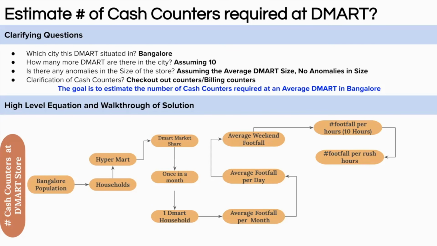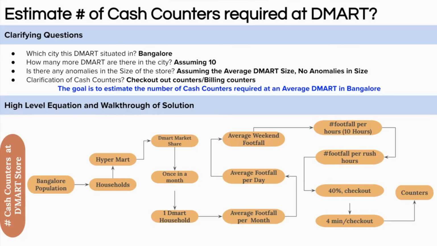So the number of counters would be designed in such a way that the peak demand can be fulfilled. Now we can assume that 40% of the peak footfall do check out in that 1 hour. It's just an assumption. So on an average, we can assume that a checkout takes 4 minutes. So now we know how much time 40% of checkouts will take, right? And we have only 60 minutes. So here we can calculate the number of counters required to support these many checkouts. This is the high level equation and walkthrough of the solution.